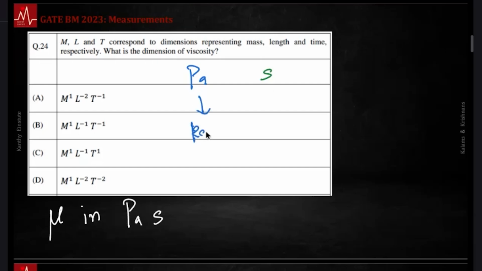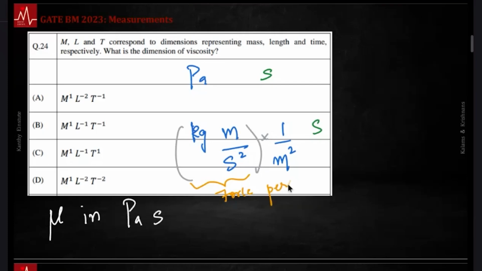You have kilogram meter per second square. This force still is force per unit area, so you need to also have this into 1 by meter square. This is a Pascal, right? Then you have this second over here. So what I have written here essentially is, on this force term, you have force per unit area, Pascal, into second. At this stage, you can quickly answer what the question is.